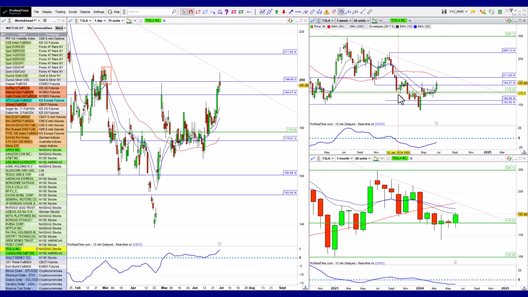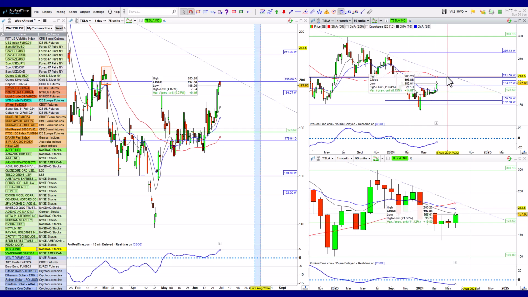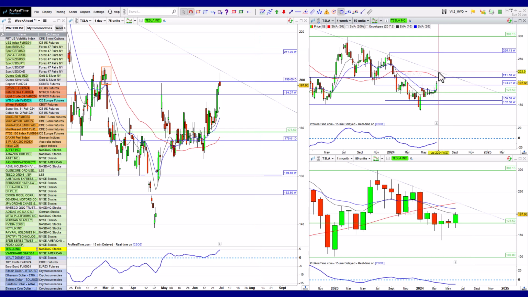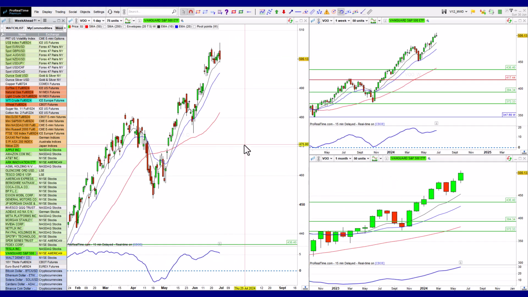And to be fair, this does look like an inverse head and shoulders, which has an 83.4% chance of success, meaning there's at least an 83% chance this could break and that it would work its way up to the 264, 250 area. So let's see if that's going to be the case, but we're not there yet. It really does have to break through this area. And if it does fail in this area, then potentially we could see a bigger move to the downside. But this is a bullish formation. So let's see what happens with Tesla over the coming weeks.